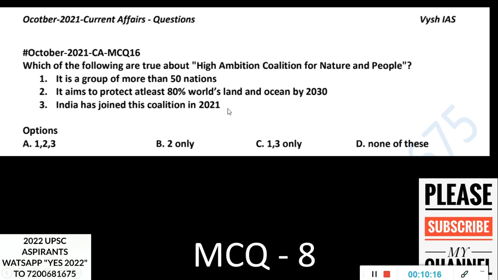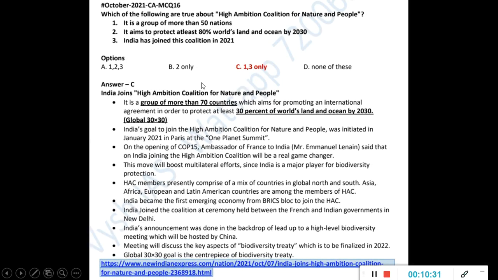So it's a current affair which you have to know. And in future it can be asked as a static question also. So 1, 2, 3, 2 only, 1, 3 only, none of these. So the answer is 1, 3 only. Even though the name is High Ambition, this statement is over ambitious. You cannot protect 80% of world's land and ocean by 2030.